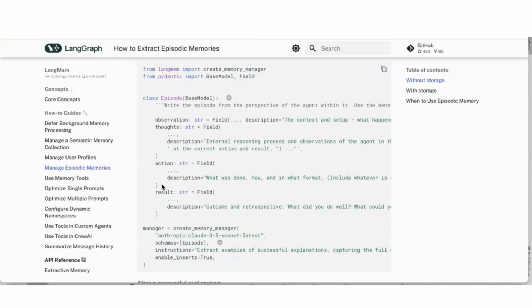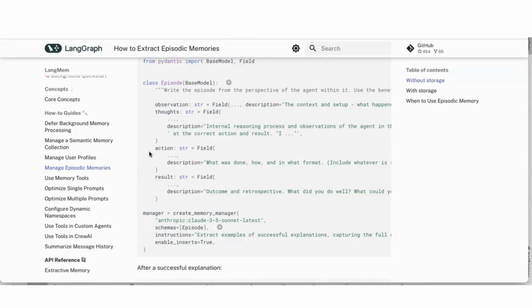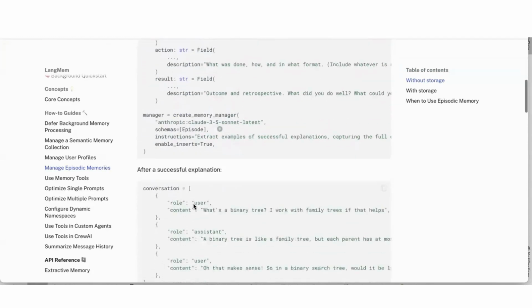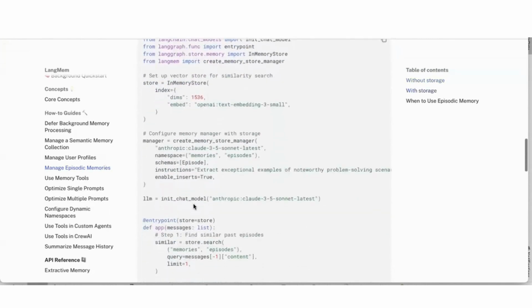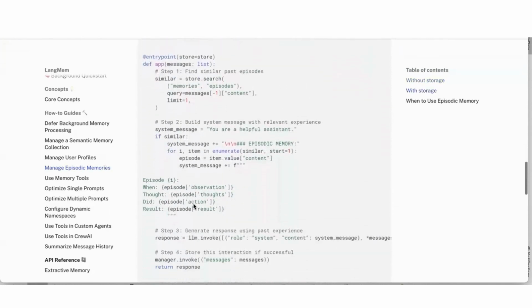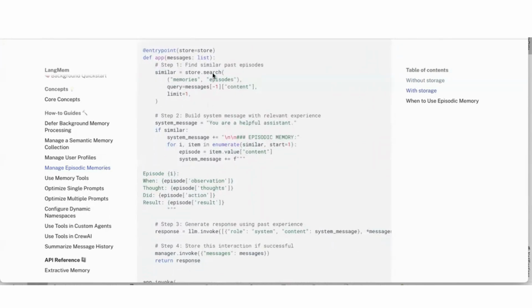And then once this episode is stored, based on another conversation, based on, let's say, another question, it should be able to search my memory and map the new similar question to an episode that I have stored earlier, bring it back, and give that episode as a context to the agent to answer the new question, right? That is in a nutshell how the episodic memory works, right?